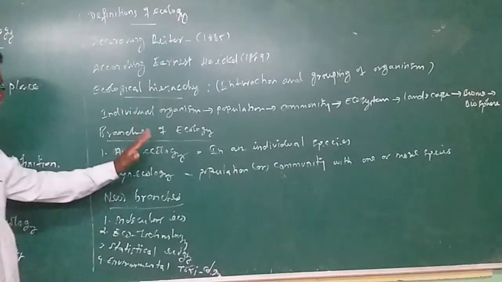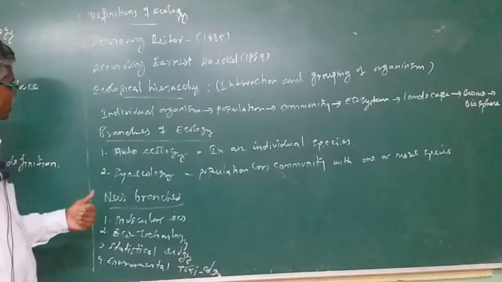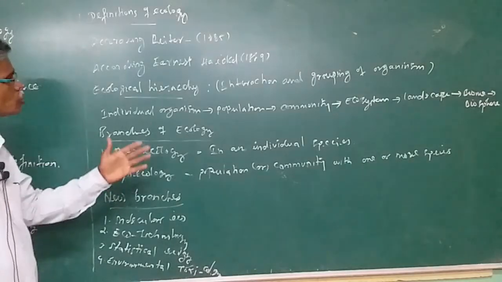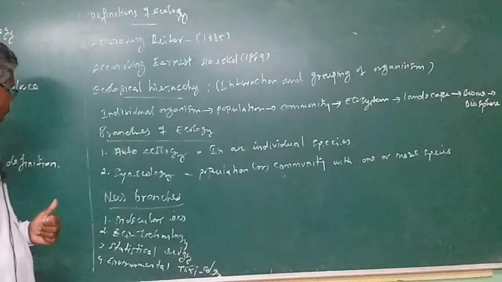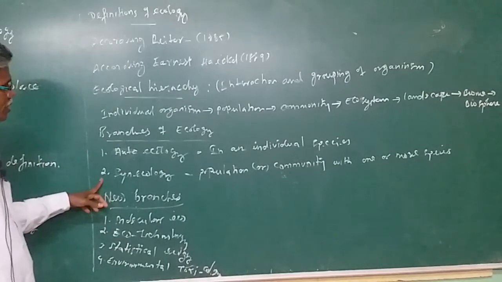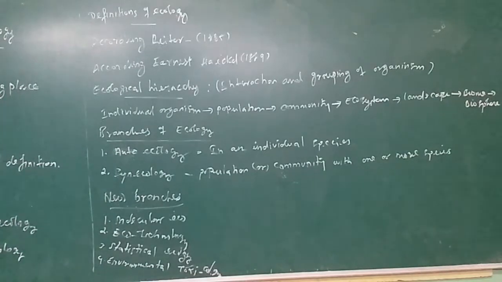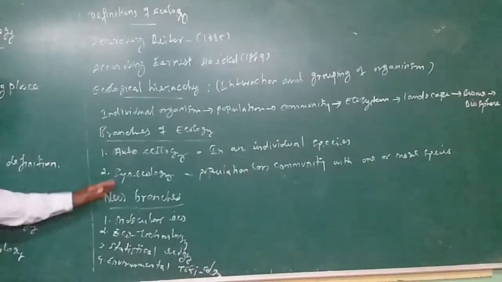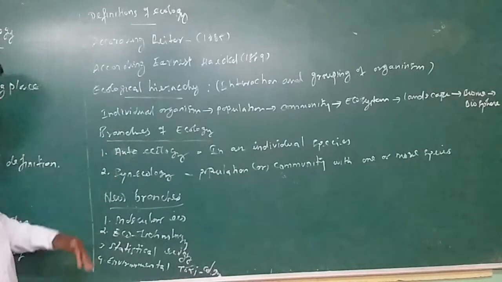And then the branches of ecology. There are 2 branches of ecology. Autoecology deals with an individual species in a particular ecosystem. Synecology deals with a population or community with one or more species. Those are the branches of ecology. This is one of the 2-mark questions for the public examination.